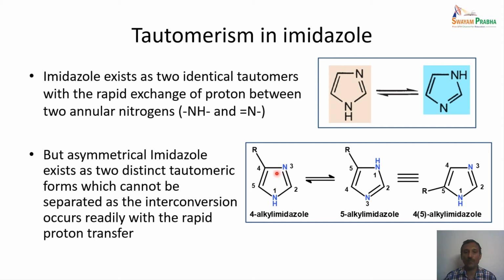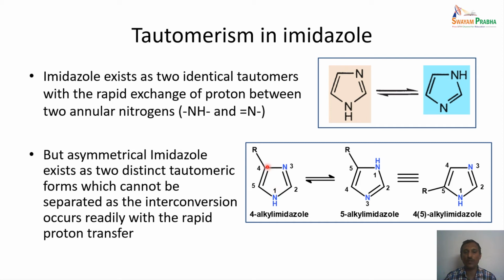But when we take asymmetrical imidazoles where we have one alkyl substituent present, this leads to a very interesting phenomenon. In this particular case, when tautomerization takes place, the 4-alkyl imidazole is actually converted to the 5-alkyl imidazole. The reason is that the NH nitrogen is given the numbering first.